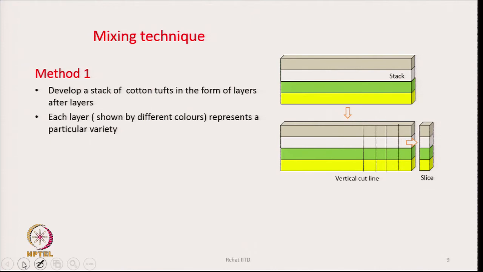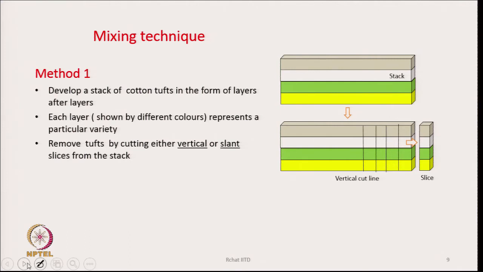How is it done? One process is to develop a stack of cotton tufts in the form of layer after layer, like we are showing here in the diagram. There is a stack, 1, 2, 3, 4. Four different colors are given here just to show it is a stack in the form of layers. Each layer represents a particular variety.